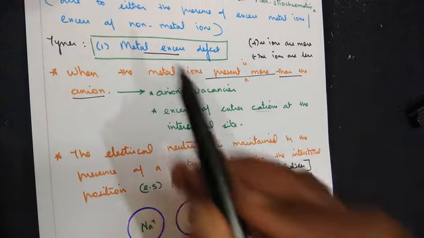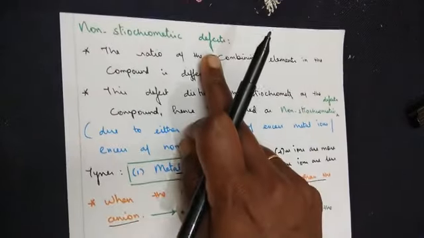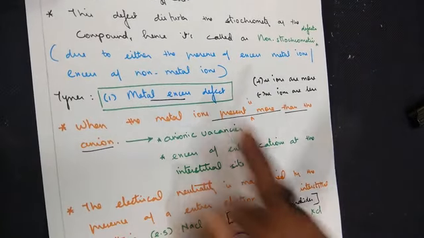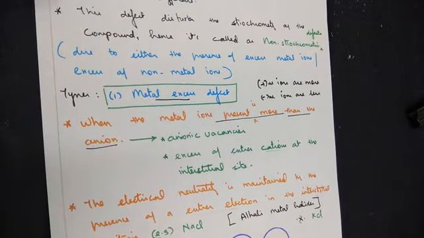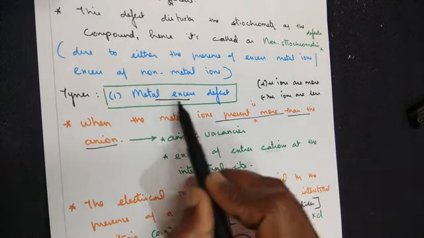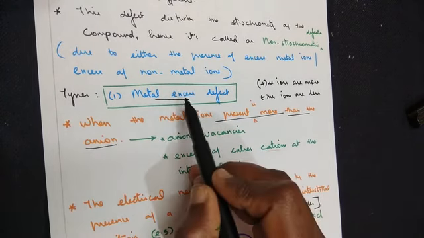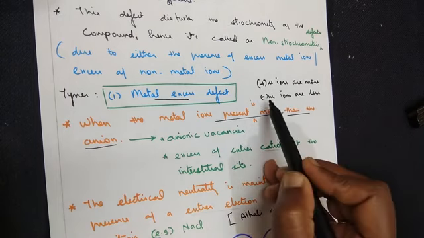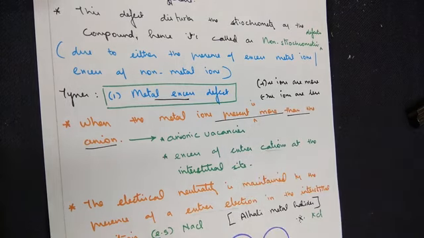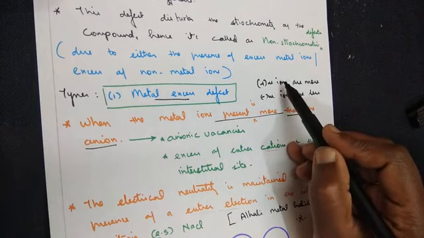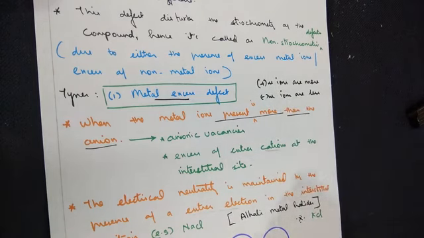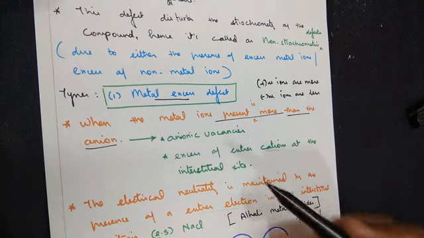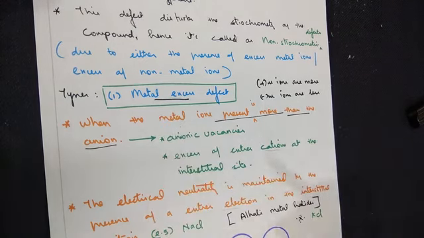So I'm summing up once again. Non-stoichiometry defects have two categories. One is a metal excess defect, and the other one is a metal deficiency defect. Metal excess, when we say, all you have to remember here is positive ions will be more in number, negative ions will be less in number. Because it's more in number, it has one type of explanation. Less number of anions gives us another type of explanation, both leading us to metal excess defect.